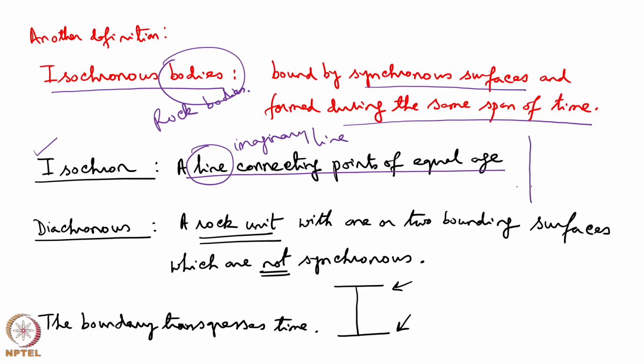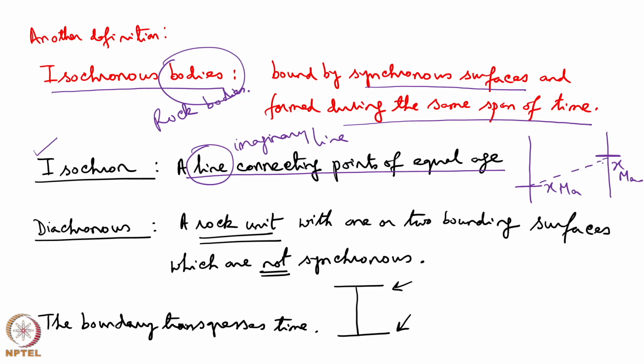Suppose in a stratigraphic column we have understood this horizon indicates x million year, and in another stratigraphic column we have understood x million year by geochronologic means. Then we can join a line, this dashed line indicates an isochron. What is the meaning of the term diachronous? This word we will be using several times.